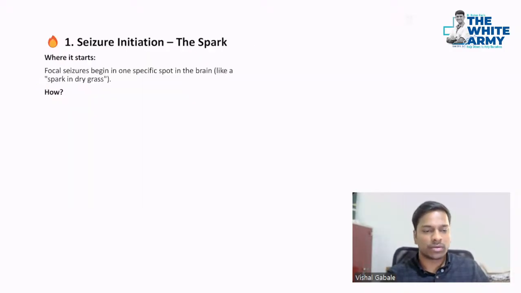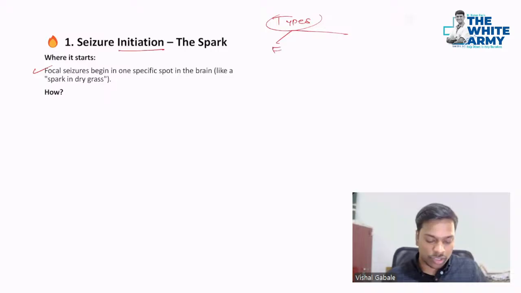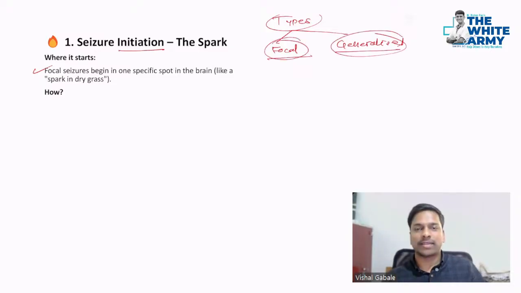Right. So, first, seizure initiation, how does it start? First of all, we have focal seizure and generalized seizure, as you know. The types of seizures, as you guys know, are focal and generalized. We will discuss the pathophysiology of the same. Focal, as the name suggests, should start from one specific point.